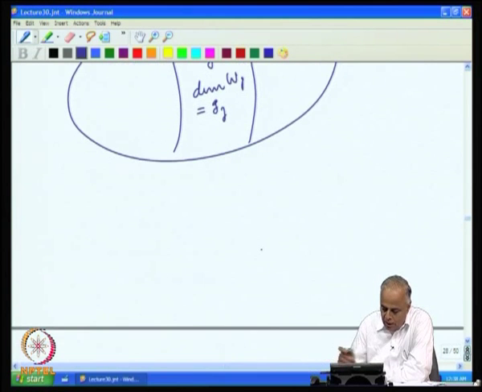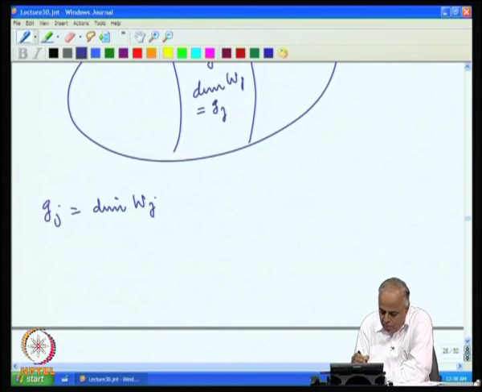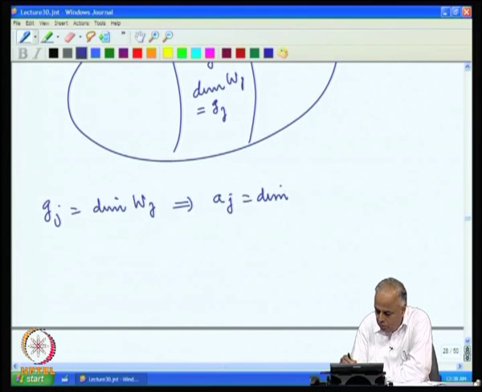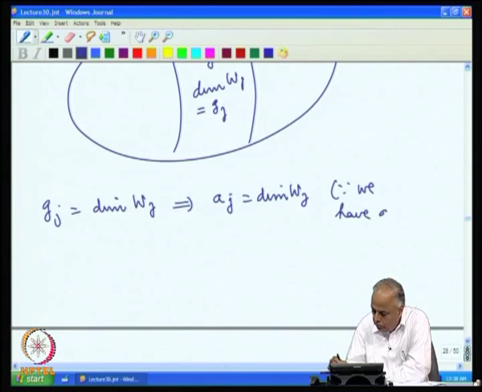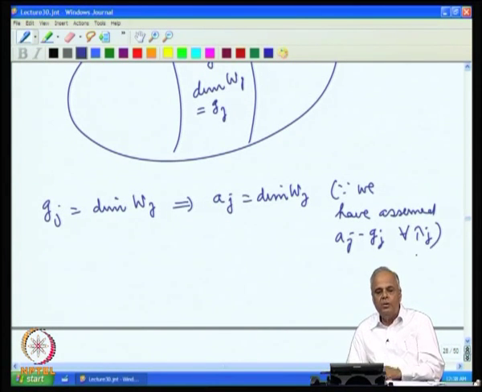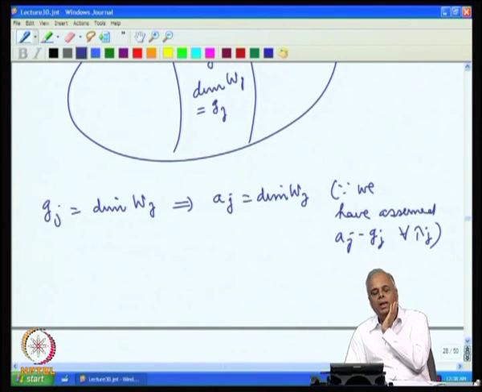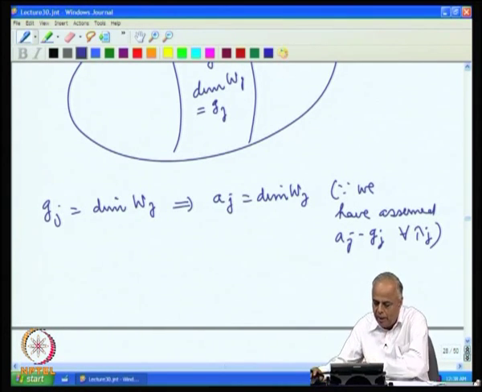But we have assumed a j equal to g j for every lambda j. Since we have assumed that the geometric multiplicity is equal to the algebraic multiplicity for every eigenvalue, we have that the dimension of W j is a j.